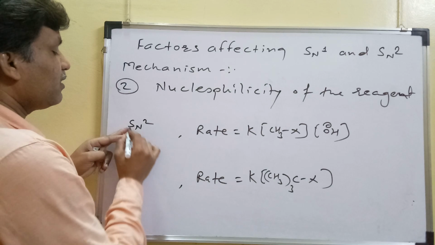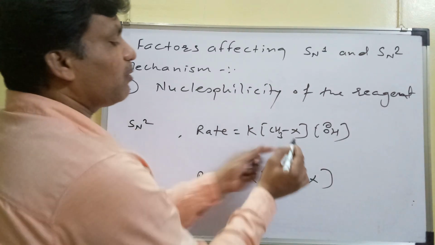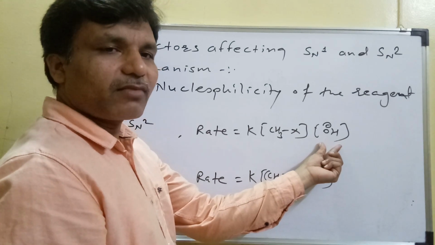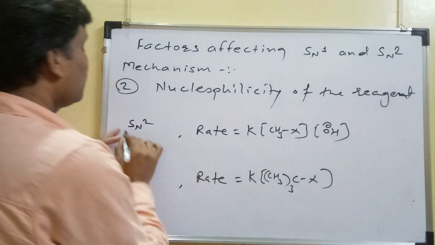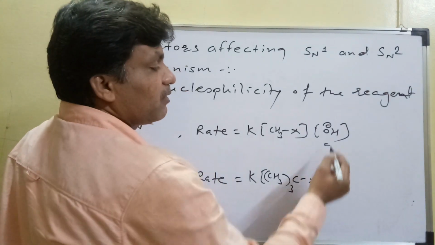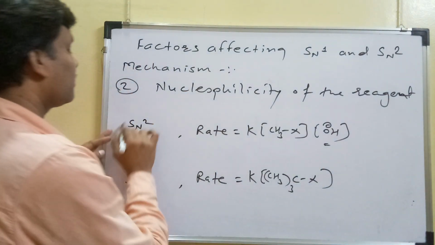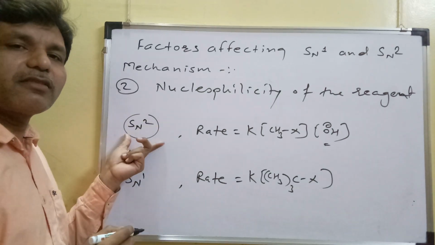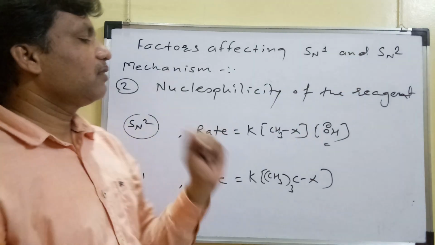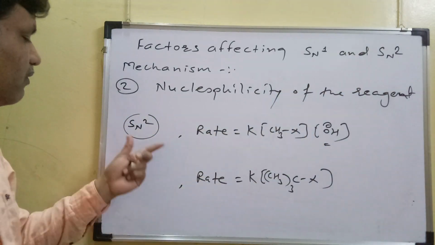See, in case of SN2, the rate depends upon both the concentration of this methyl halide and this nucleophile. That means here, as the stronger nucleophile is present, the rate of SN2 reaction increases. For SN2 reactions, a strong nucleophile is required.